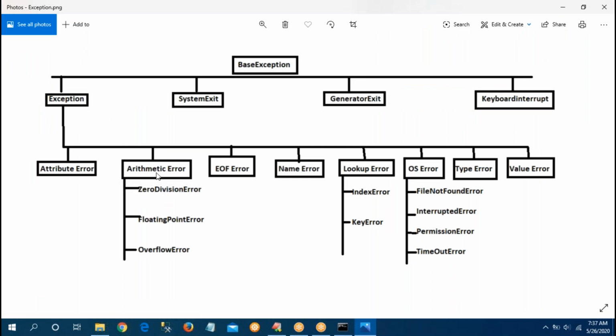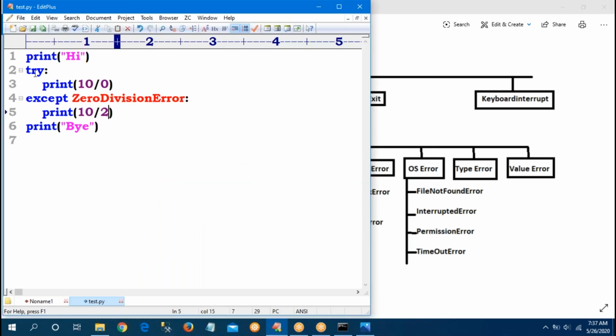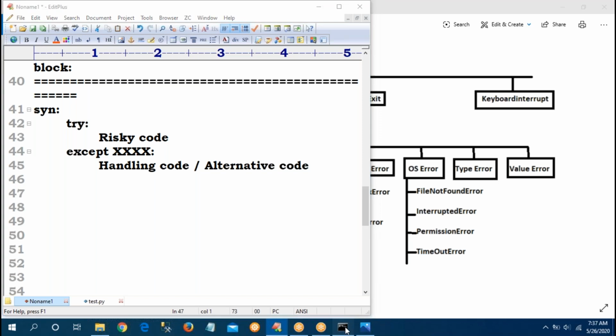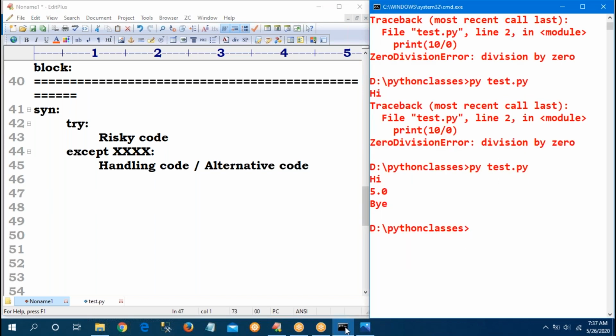If you don't know that, you can go to Exception or BaseException. Those things also I will tell. Wait some time. Just a simple scenario I have given. In the try block we write risky code, and in the except block we write handling code or alternative code.